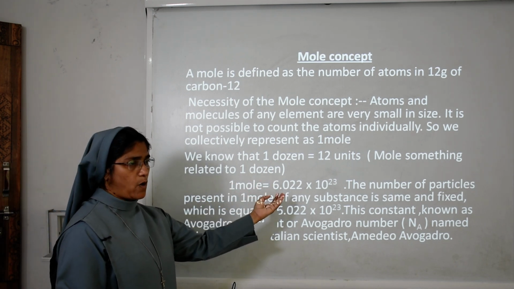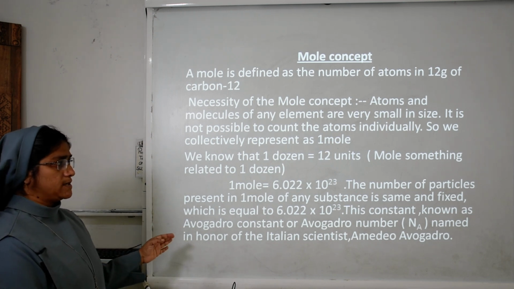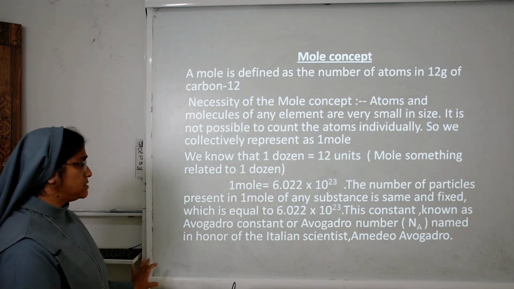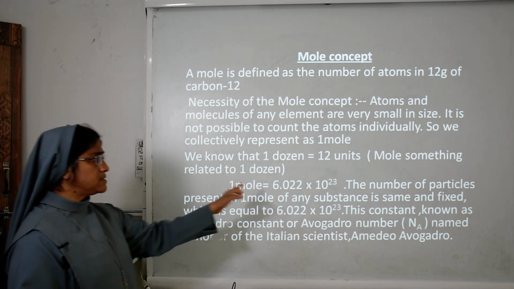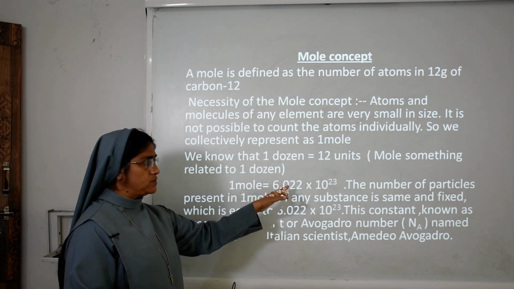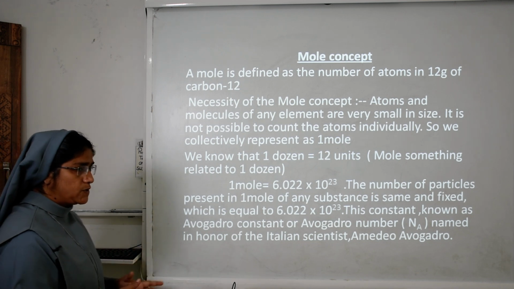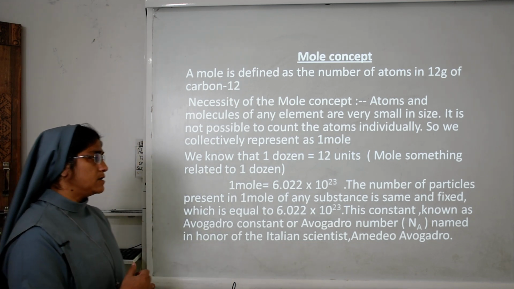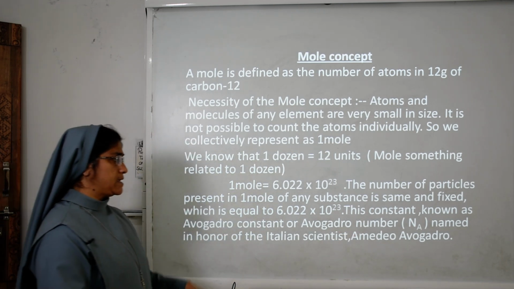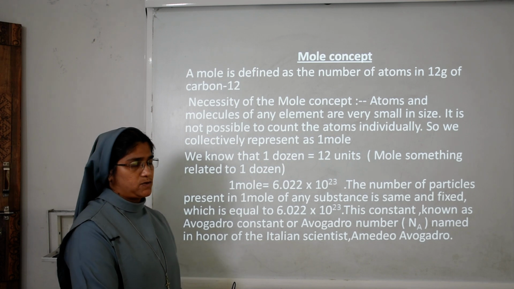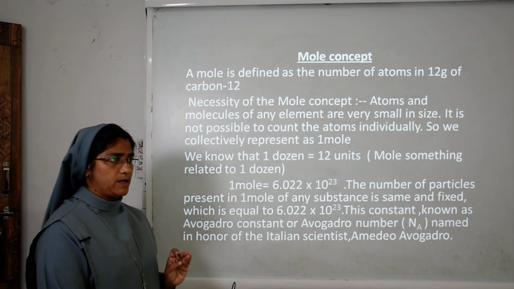So 1 mole means 6.022 into 10 raised to the power 23. This is a constant, known as the Avogadro constant or Avogadro number. We denote it by Na. It is named in honor of the Italian scientist Amedeo Avogadro.